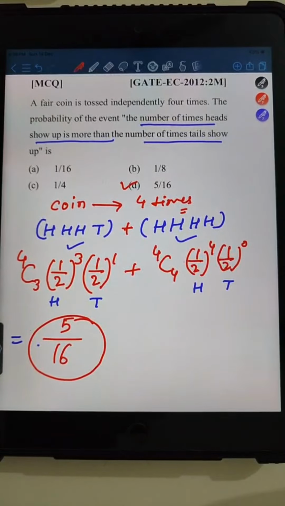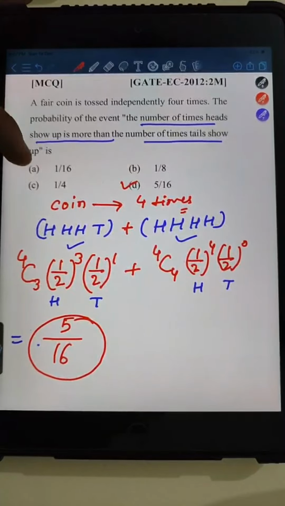Okay, so can we move to the next question if no one has any doubt in this particular one? Let me know in the comment box. Clear, sir. Next question. Tilak Raj is telling clear.